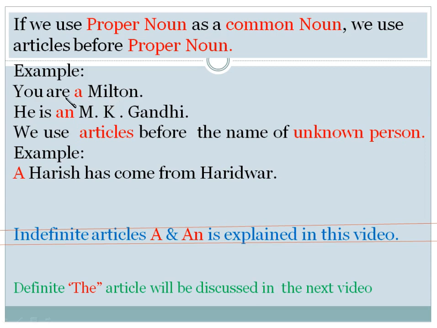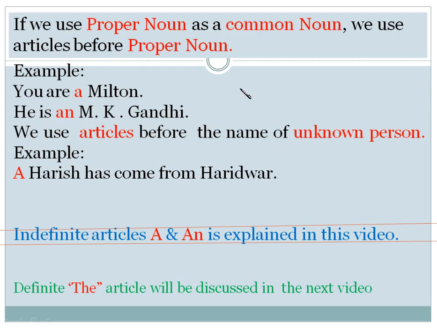We want to say that you have the qualities of Milton. He is an M.K. Gandhi. M.K. Gandhi is a proper noun, but we use it here as a common noun, as a quality or characteristic.